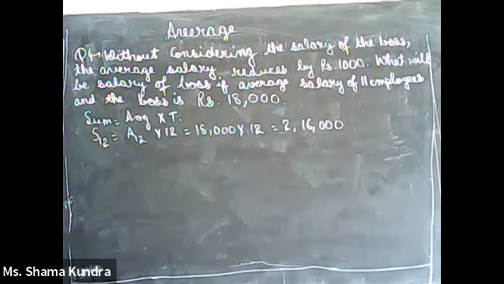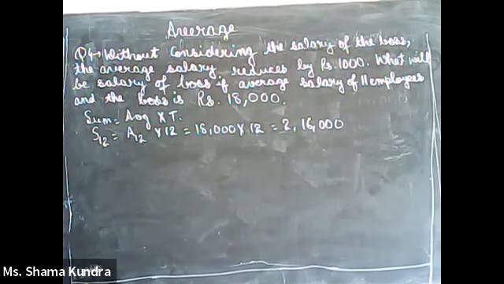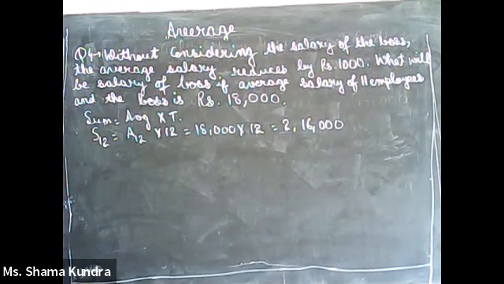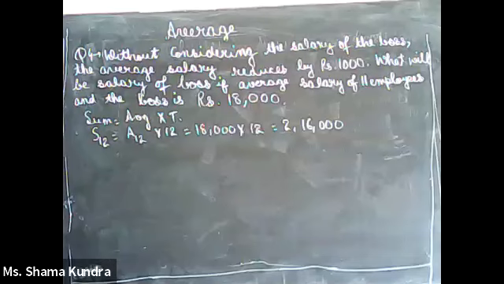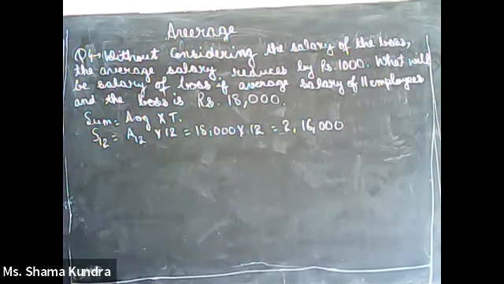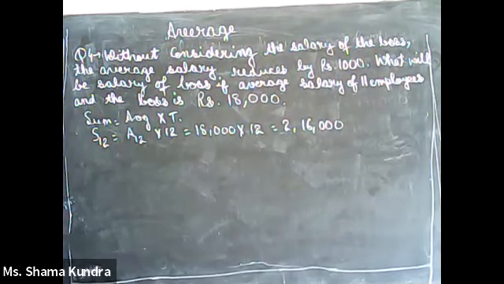Now what they say in the first sentence, without considering the salary of the boss. So if you exclude the salary of the boss, average salary reduces by 1,000. Average salary for 12 people, that is 11 people plus boss, is 18,000. If we don't consider the boss, number of people would be 11, as 12 minus 1 is 11.